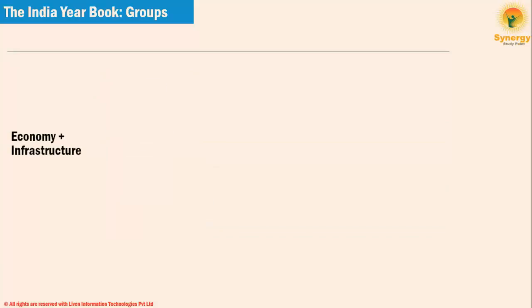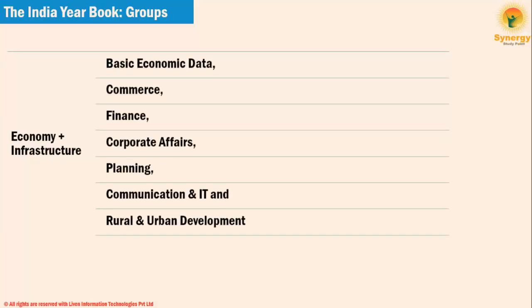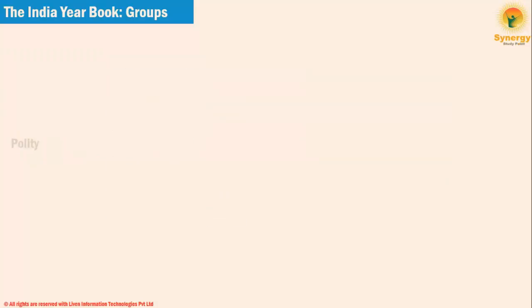Then prepare the second group for economy and infrastructure and put chapters like basic economic data, commerce, finance, corporate affairs, planning, communication and information technology, and rural and urban development under it.